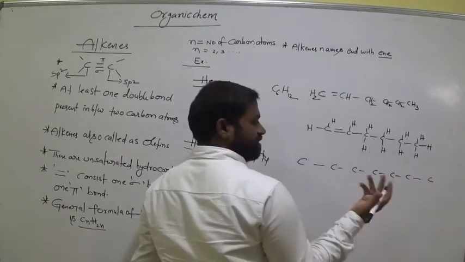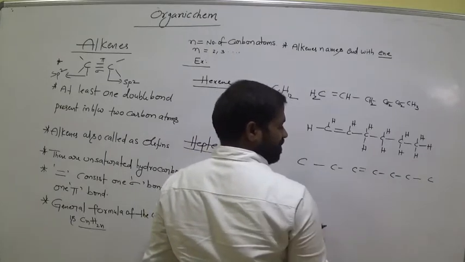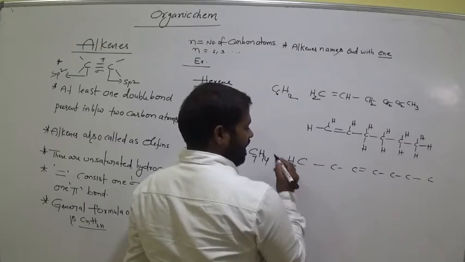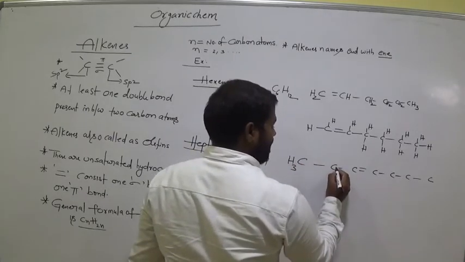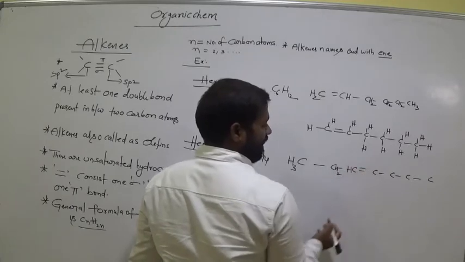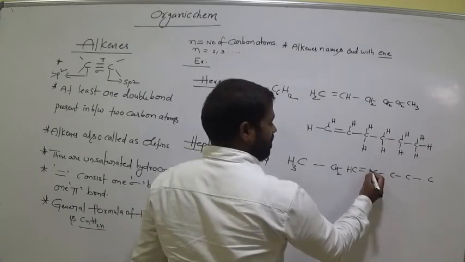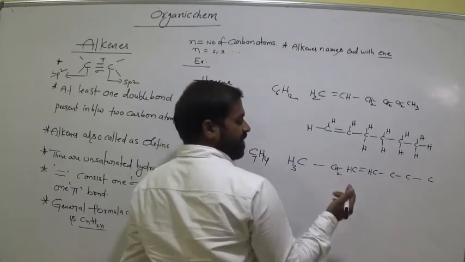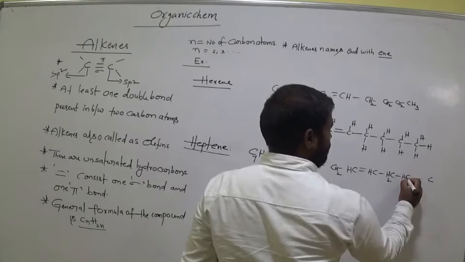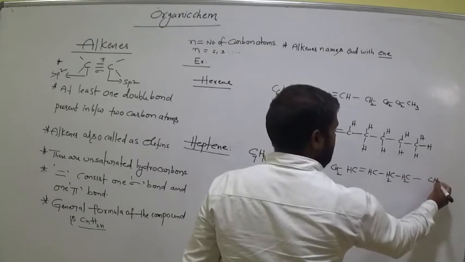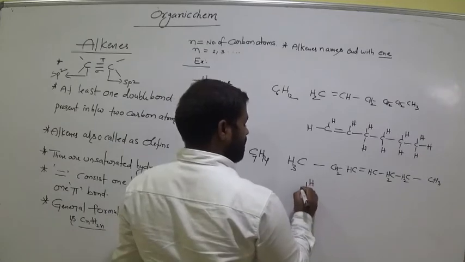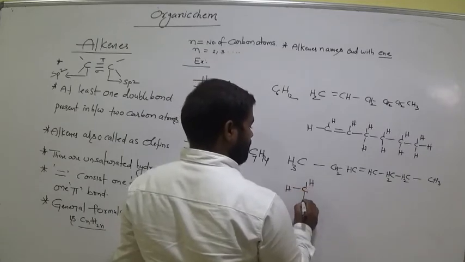Keep the double bond at your choice. Suppose I would like to keep the double bond here. Now this one needs 3 hydrogens to get 4 valency. This one needs 2 hydrogens. This one needs only 1 hydrogen. This one needs only 1 hydrogen to get tetravalency. This one needs 2 hydrogens. This one also needs 2 hydrogens. This one needs 3 hydrogens. Okay, clear?